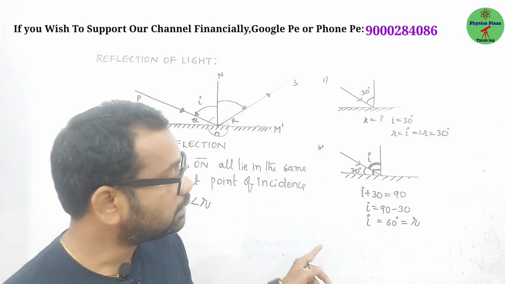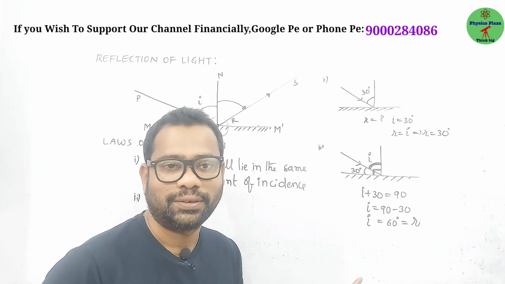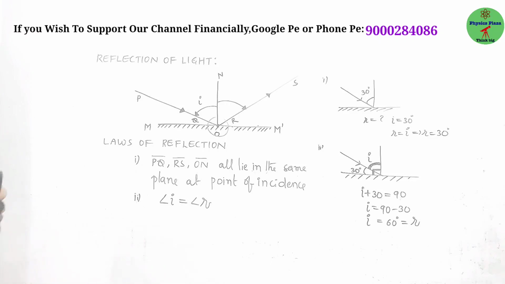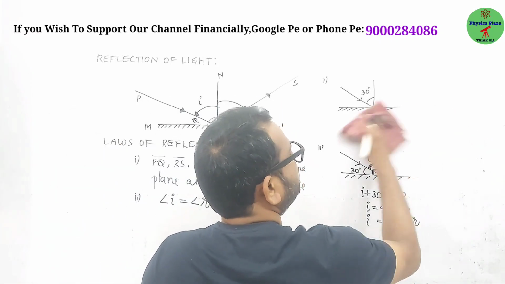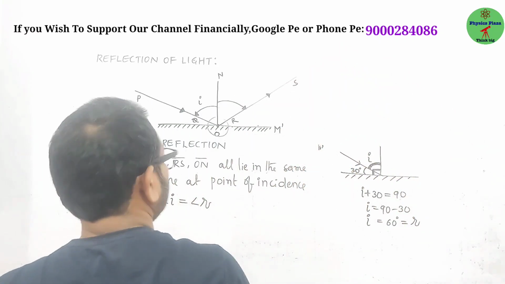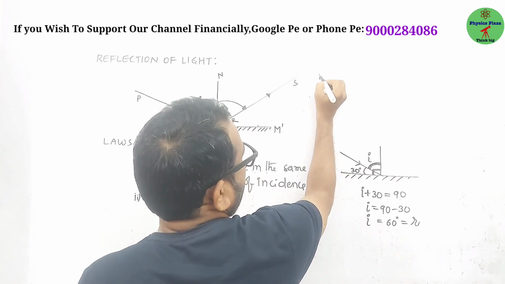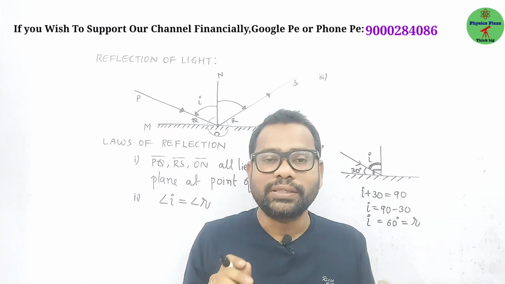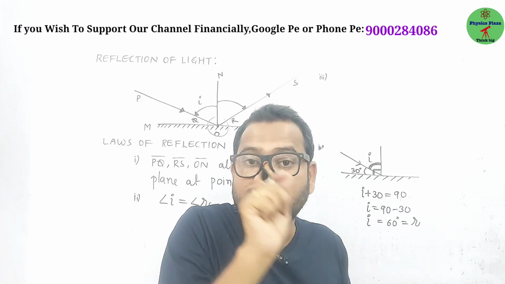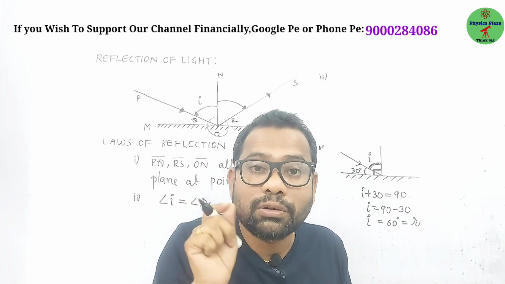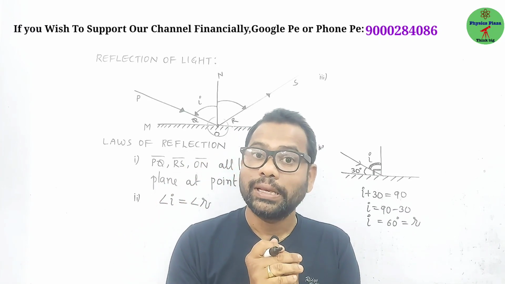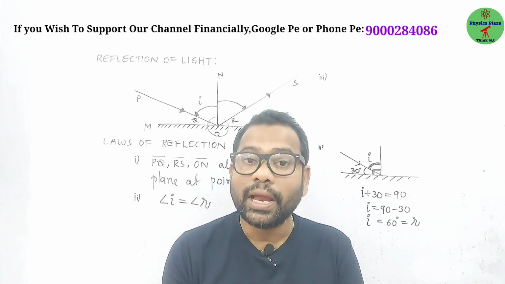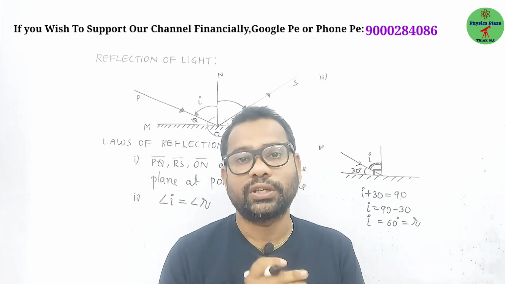Clear? So this is how the questions can be expected. Let me give you one more question. Third question. As per the question, dear children, light is incident on a plane mirror such that the incident ray and reflected ray are normal to each other, or perpendicular to each other.